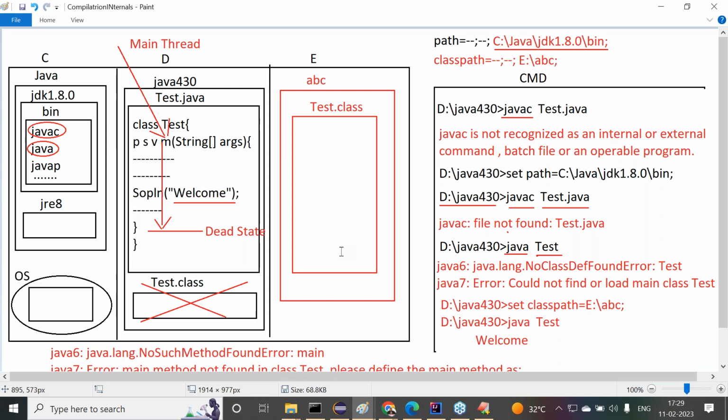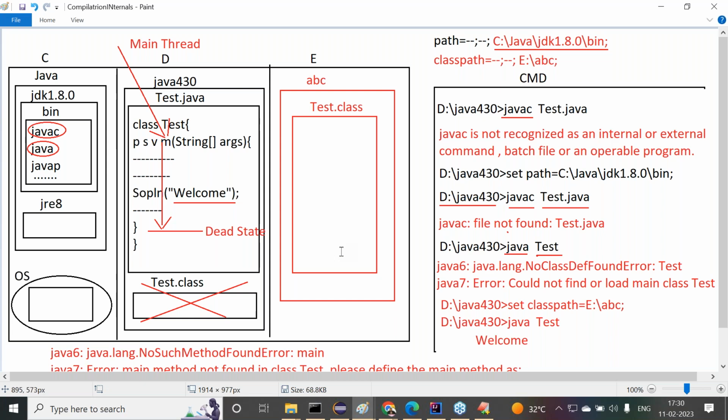First of all, go to the location where our Java file exists, where our main class .class file is available. As per our assumption, the Test.class file is available at the D:/Java430 location. Then open the command prompt, go to D:/Java430, and there use the command java space Test.